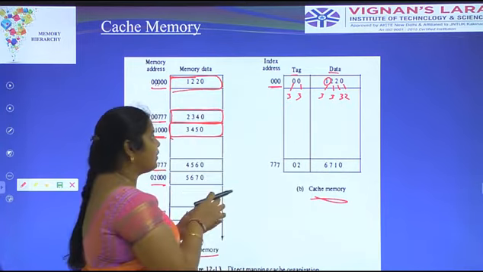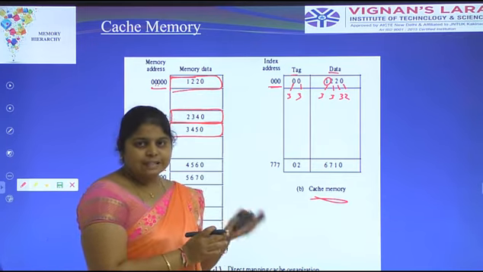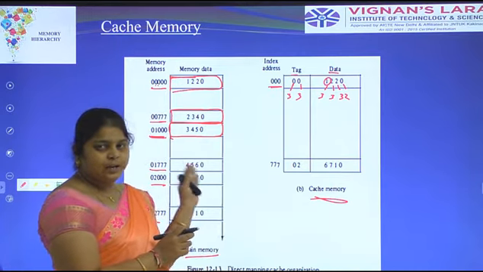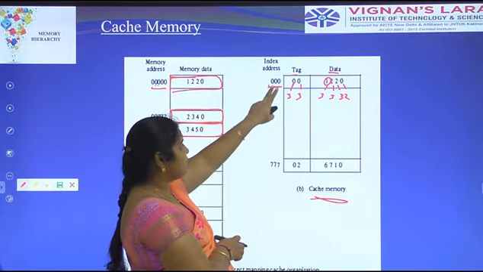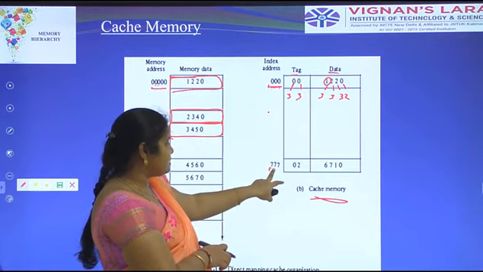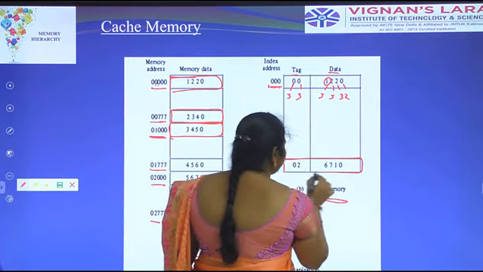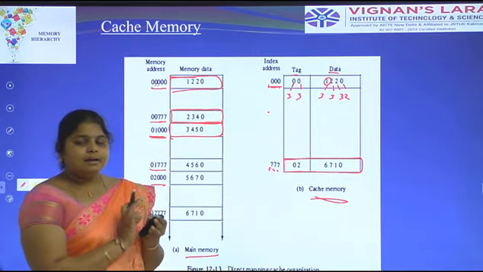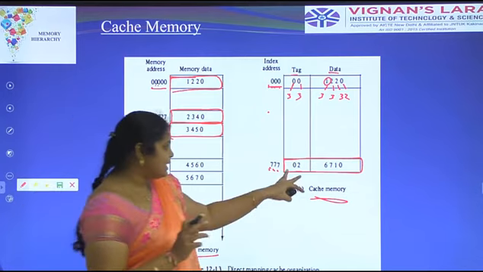For cache memory, the input is coming from only the index field, in the form of 9 bits. 9 bits means 3 bits, 3 bits, 3 bits, and so on up to 777. Here we have to place some data: 02 6710. In direct mapping we provide only a single line of data.